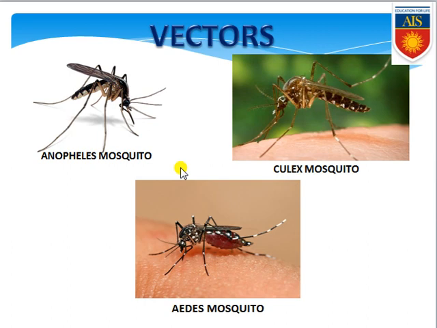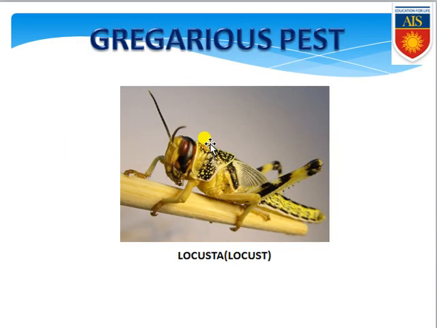Next, they also include vectors. Keep it in your mind, the vectors also belong to phylum Arthropoda, and among the vectors, the Anopheles mosquito is there. Except the Anopheles mosquito, the Culex mosquito and the Aedes mosquito are also there, because all these mosquito types are vectors of various diseases. They carry disease causing pathogens. Next, there is the gregarious pest. Gregarious pest means a type of pest which causes huge harm to crop fields.